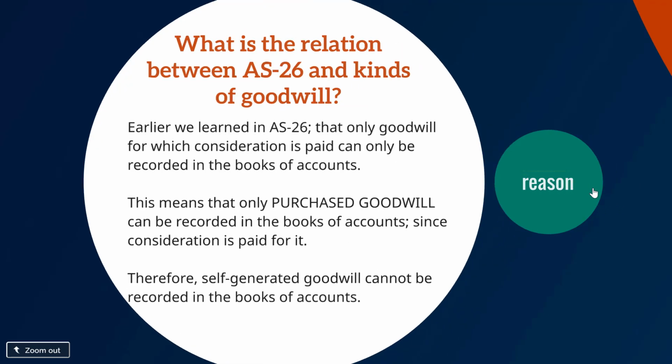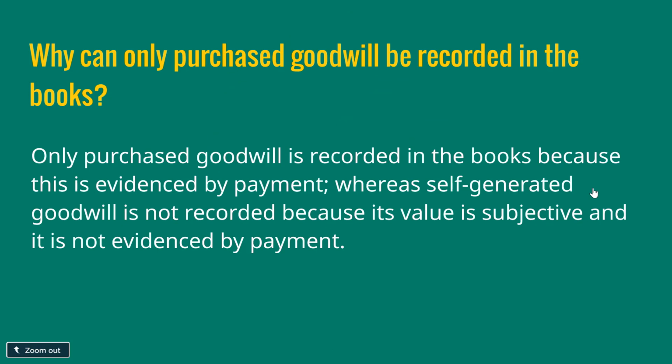Now, what is the reason for this? Why can only purchased goodwill be recorded in the books? Only purchased goodwill is recorded in the books because this is evidenced by payment, whereas self-generated goodwill is not recorded because its value is subjective and it is not evidenced by payment. There is no evidence for the amount of the goodwill in the case of self-generated goodwill. However, in the case of purchased goodwill, since consideration is paid for it, it is clearly evidenced by the amount paid for the purchased goodwill.